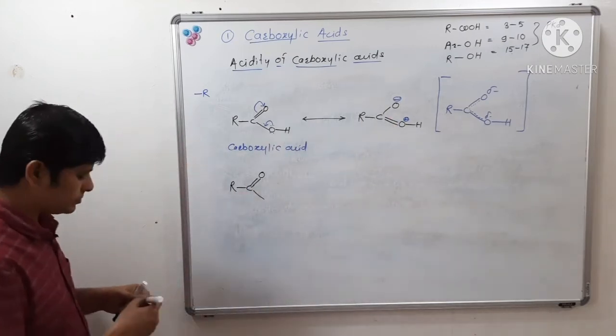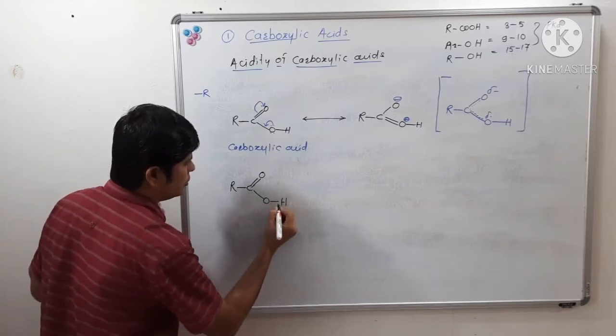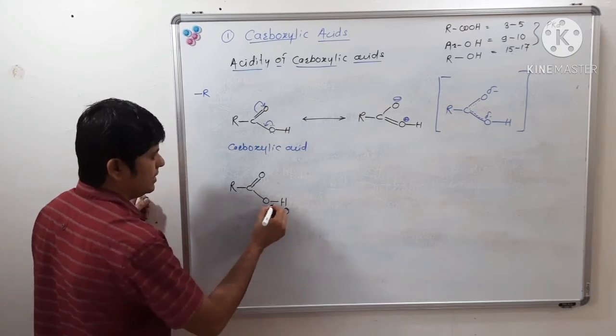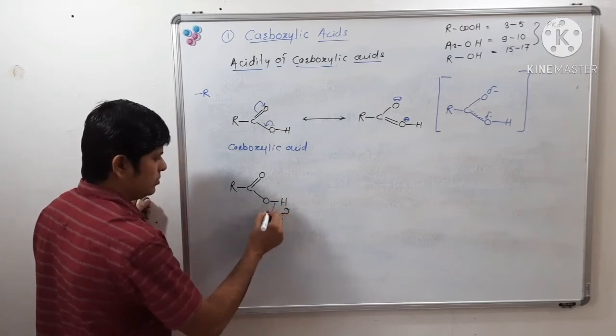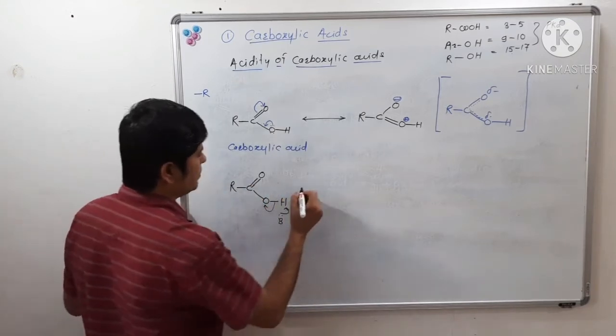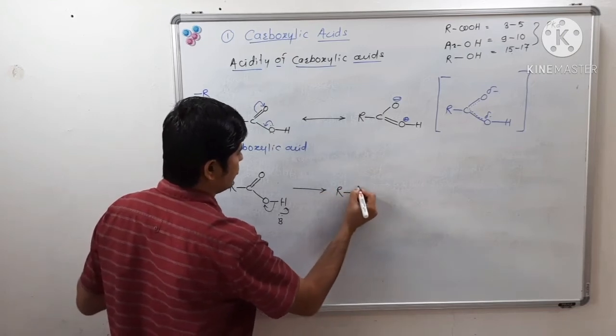Now see, after donation of proton, that means a base will abstract this proton, or it will give the proton. After donation of the proton, what will happen? There will be formation of a carboxylate ion.